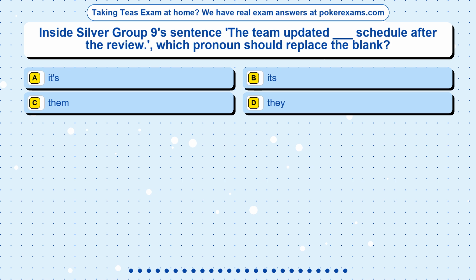Question 22. Inside Silver Group 9 sentence, the team updated blank schedule after the review. Which pronoun should replace the blank? Option A, its. Option B, it's. Option C, them. Option D, they.